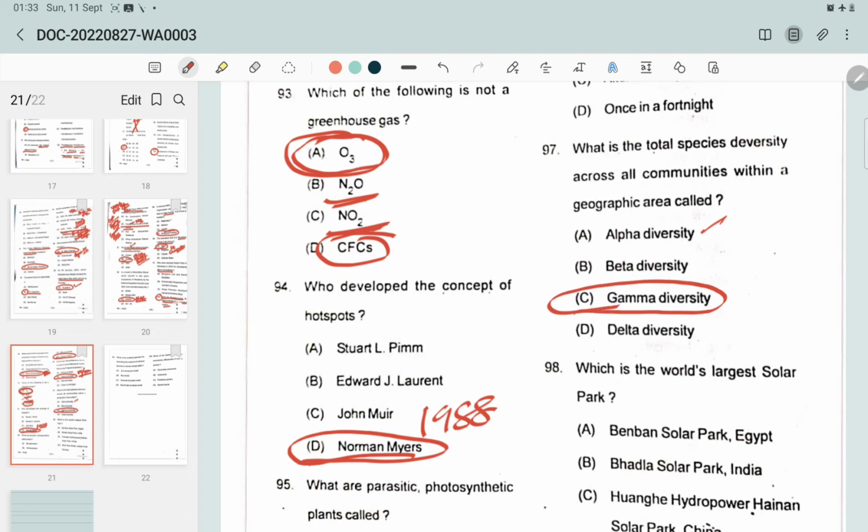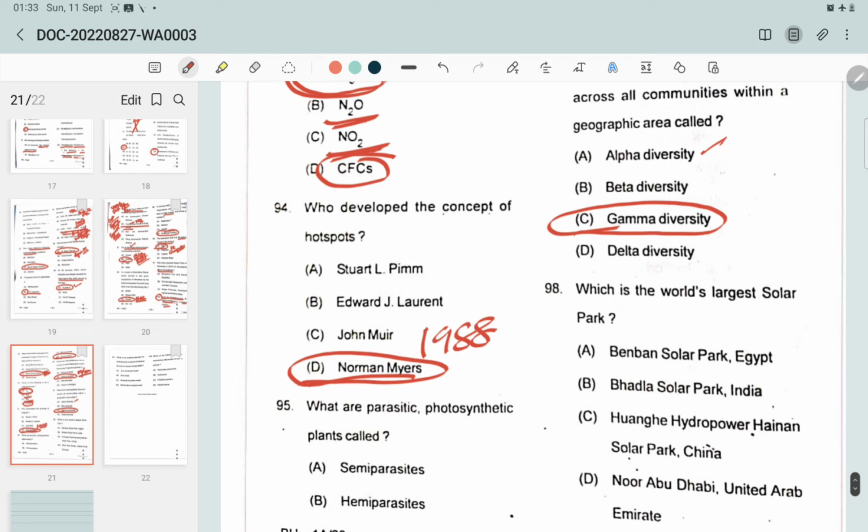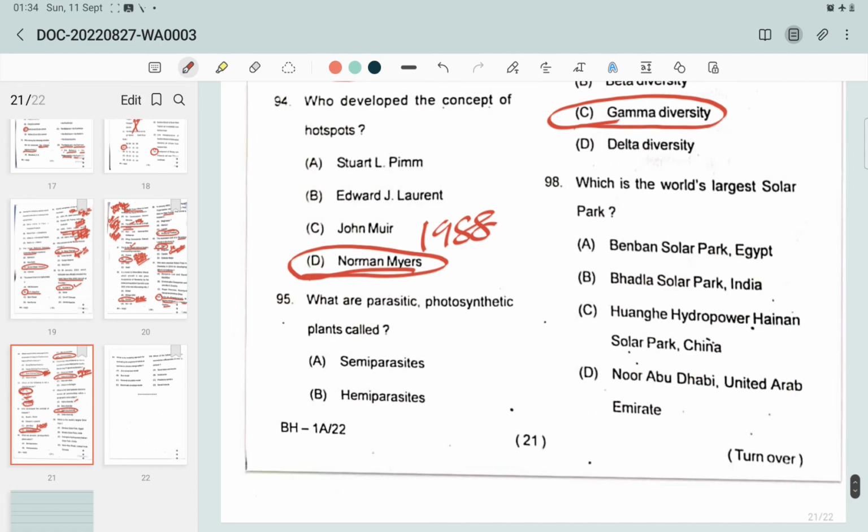And now let's see what delta diversity is. It is defined as the change in species composition and abundance between areas of gamma diversity. So the answer would be gamma diversity. Question number 98. Which is the world's largest solar park? The options are Benban Solar Park, Egypt; Bhadla Solar Park, India; Hainan Solar Park, China; Noor Abu Dhabi, United Arab Emirates. And the correct answer would be the Bhadla Solar Park, India.